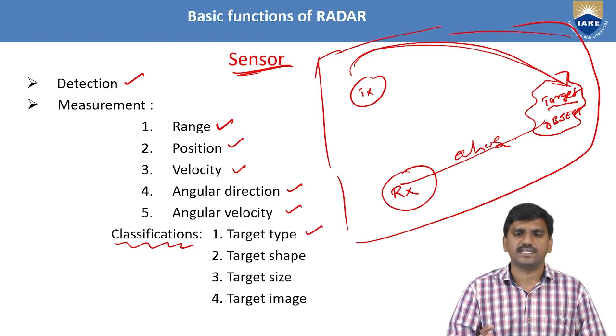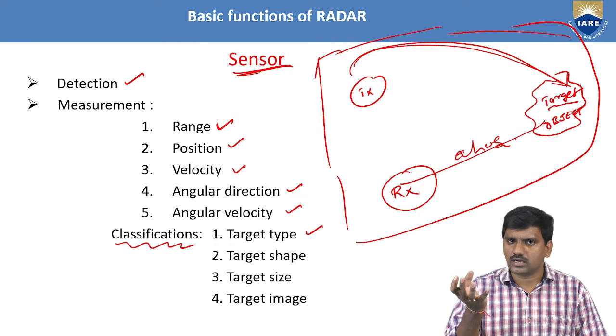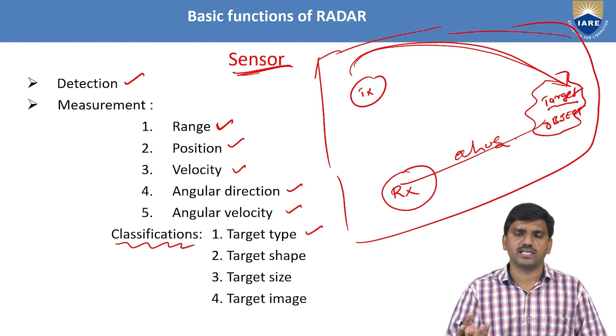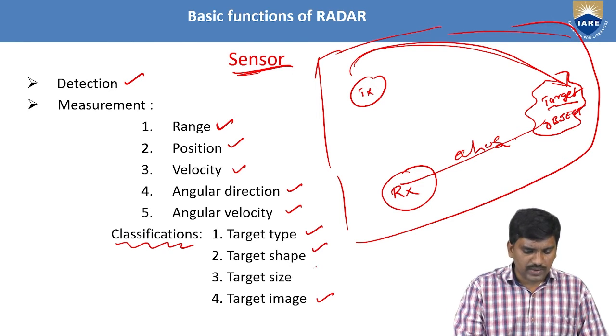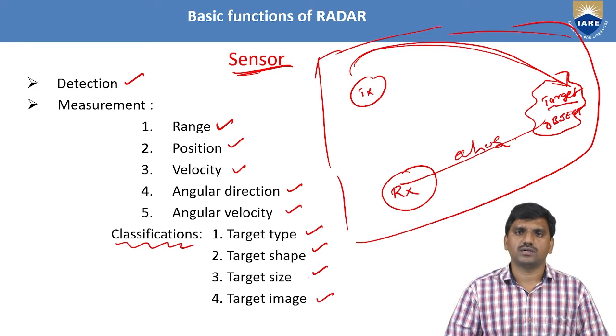Next one, target size. Whether it is very small or whether it is very big in size. Next one, target image. So these are the basic functions of radar.